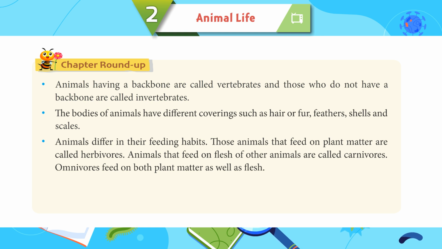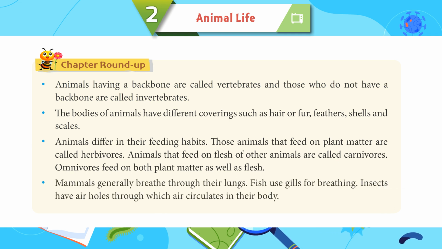Those animals that feed on plant matter are called herbivores. Animals that feed on flesh of other animals are called carnivores. Omnivores feed on both plant matter as well as flesh.